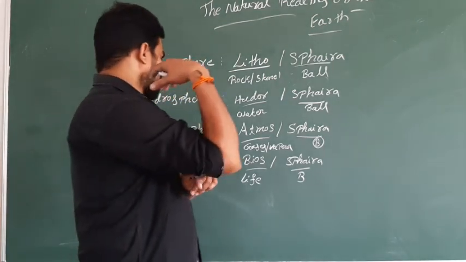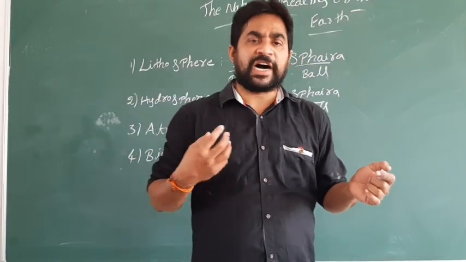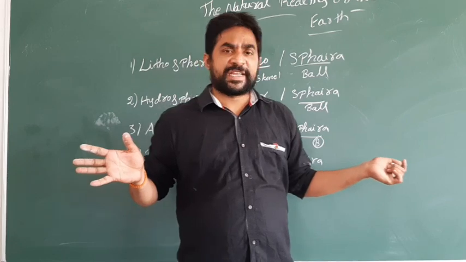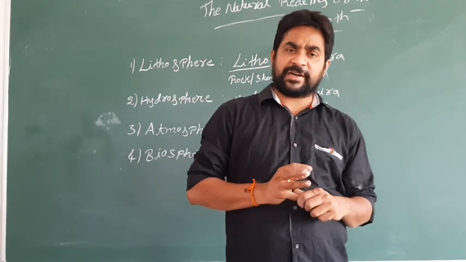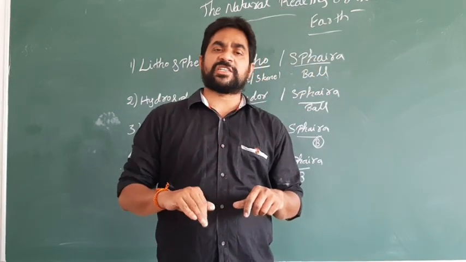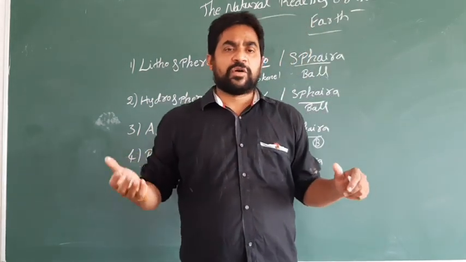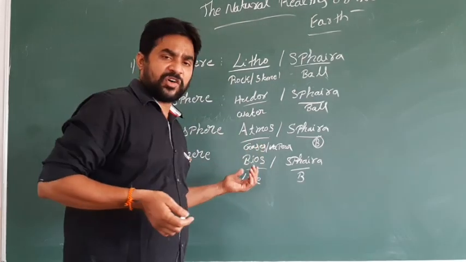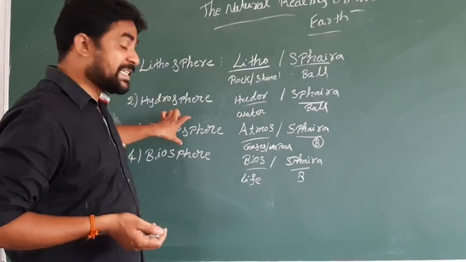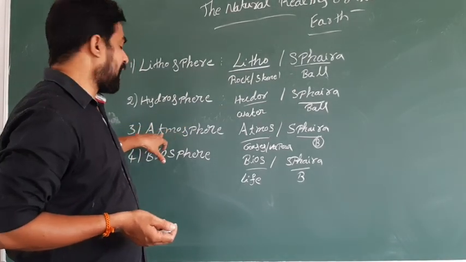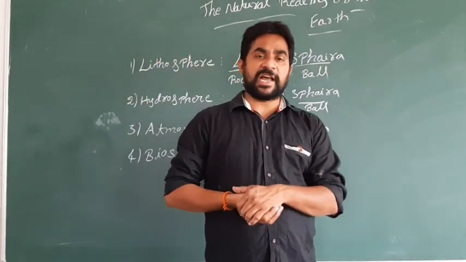And atmosphere, we know, is gases, because we require oxygen. Without oxygen we cannot survive on the earth. Just as we require oxygen, the trees require carbon dioxide. So there are different types of gases like oxygen, carbon dioxide, nitrogen. All these gases and vapor are a part of the atmosphere. Next, biosphere, we know, is life.